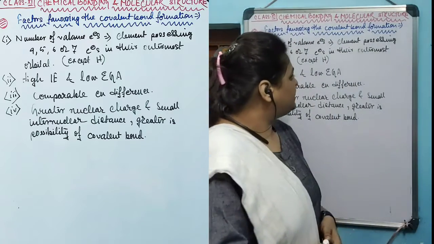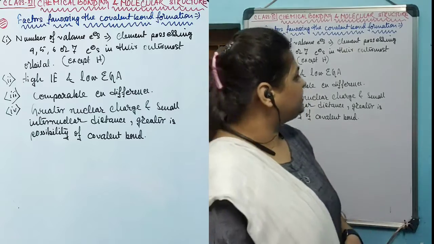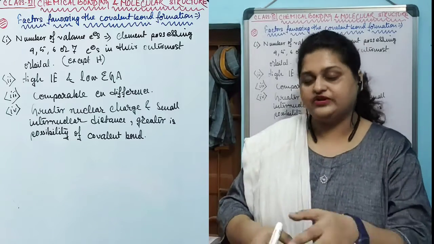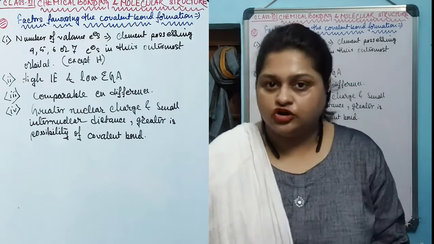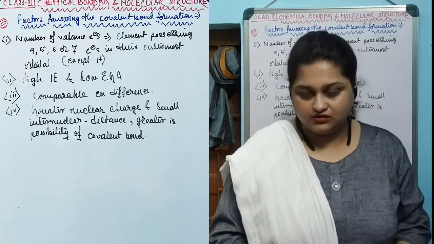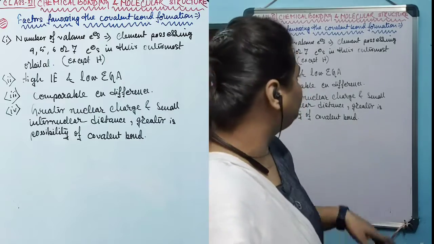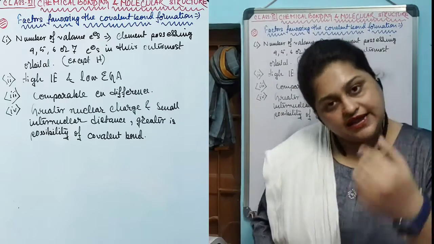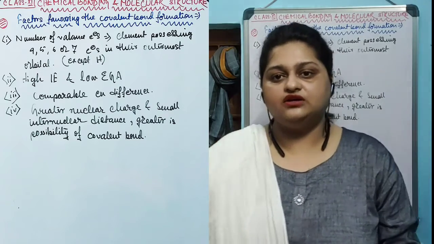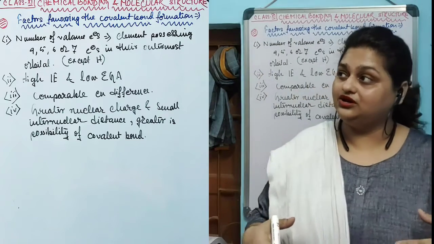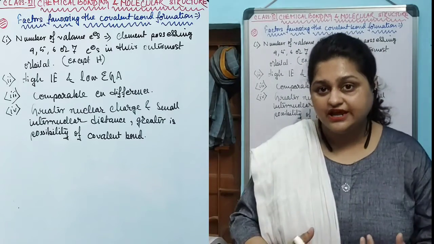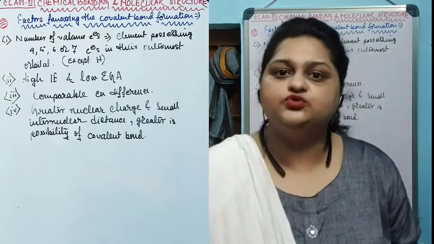The second part is low electron gain enthalpy. Electron gain enthalpy is the energy that is released after an atom of an element accepts an electron to produce the anion of that element. Low electron gain enthalpy means the atom does not have a high tendency to accept an electron, thus a lower amount of energy will be released.